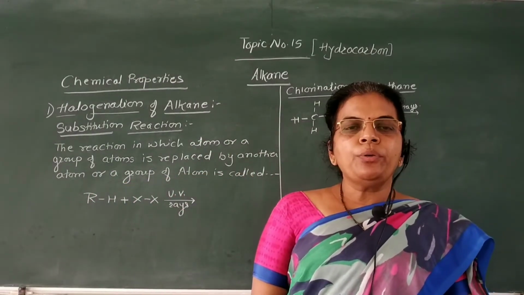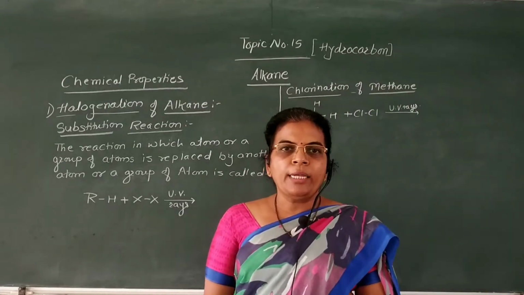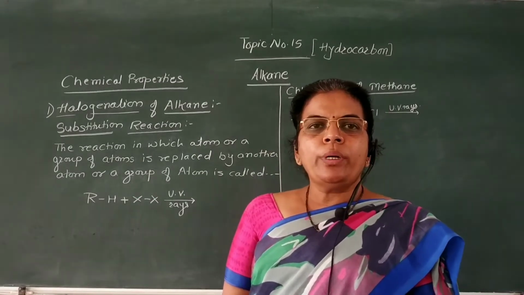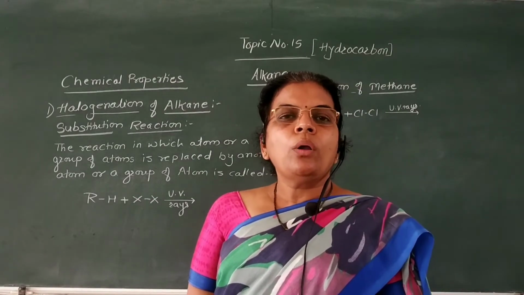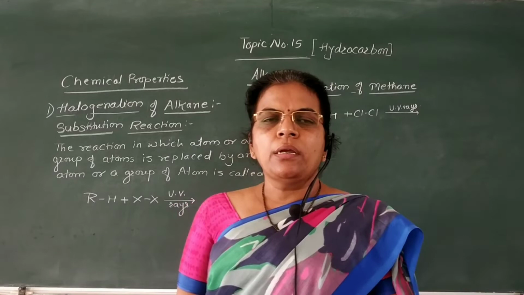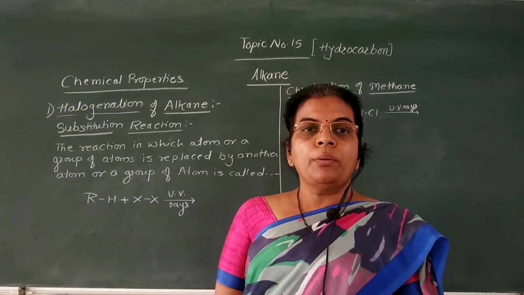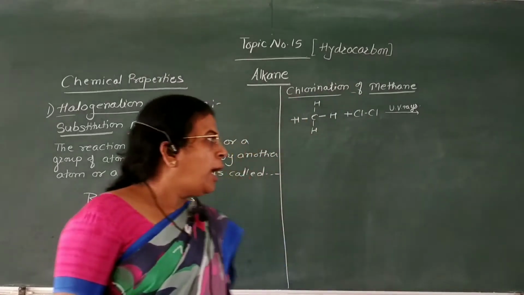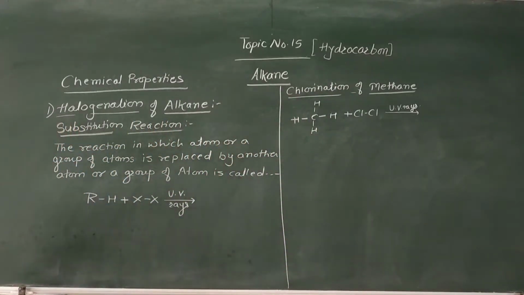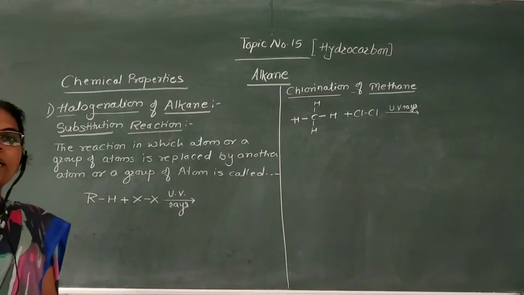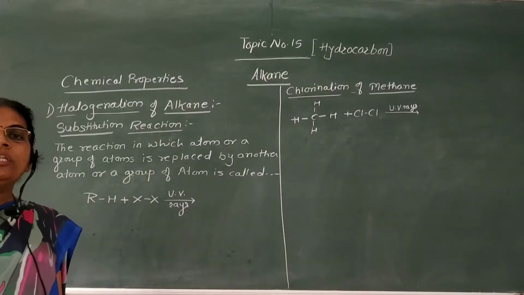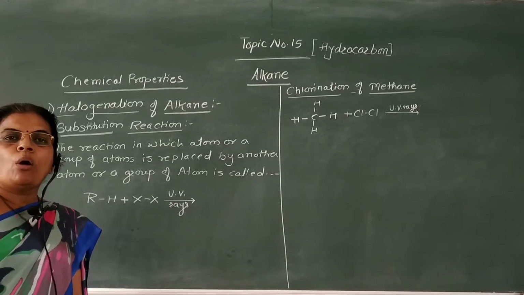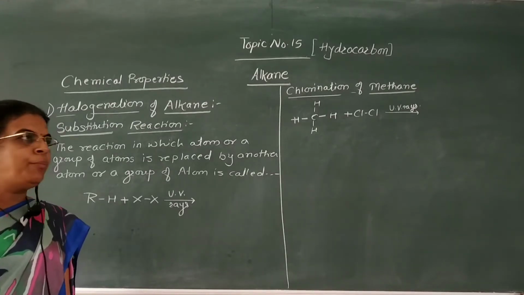Next point, we are going to see chemical properties of alkanes. These alkanes are less reactive towards acids, bases, or oxidizing or reducing agents. But they can undergo some chemical reactions, of which the first we are going to see is halogenation of alkanes. Alkanes undergo halogenation with halogen molecules like chlorine, bromine or iodine.